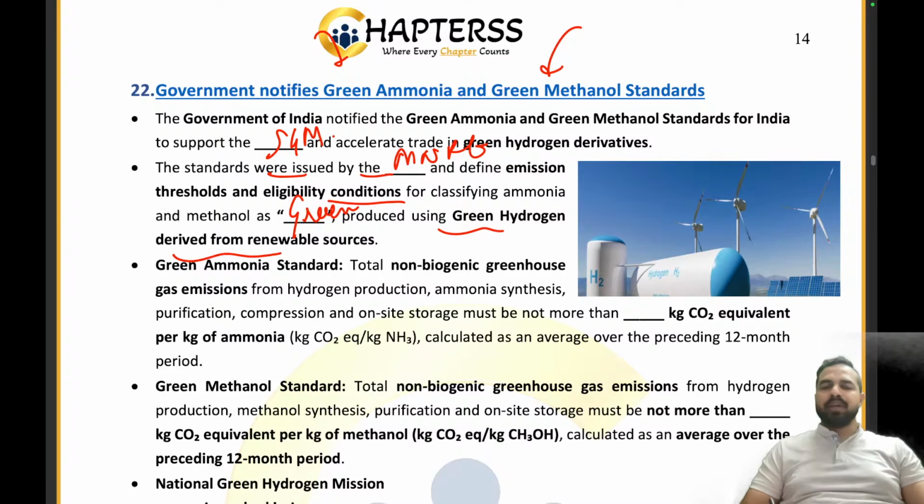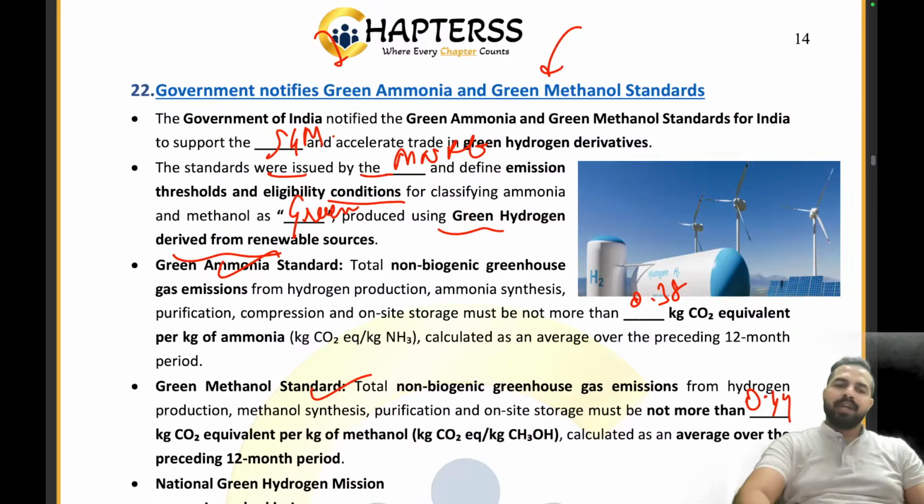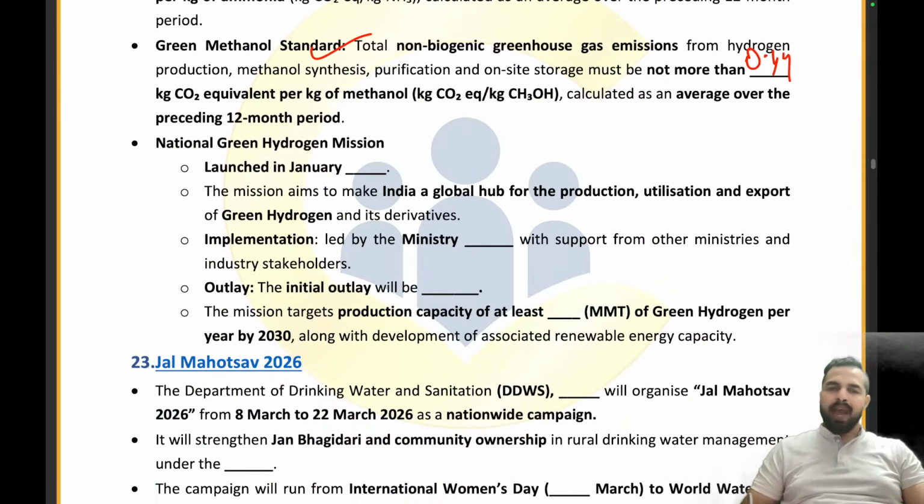Now my dear friends, what are the standards for the ammonia? How much carbon dioxide equivalent kilogram is being authorized? 0.38 kg carbon dioxide equivalent, and for the methanol standard it is 0.44 kilogram carbon dioxide equivalent per kg of methanol. Absolutely right. Now please tell me, the green hydrogen mission was launched in 2023, right?